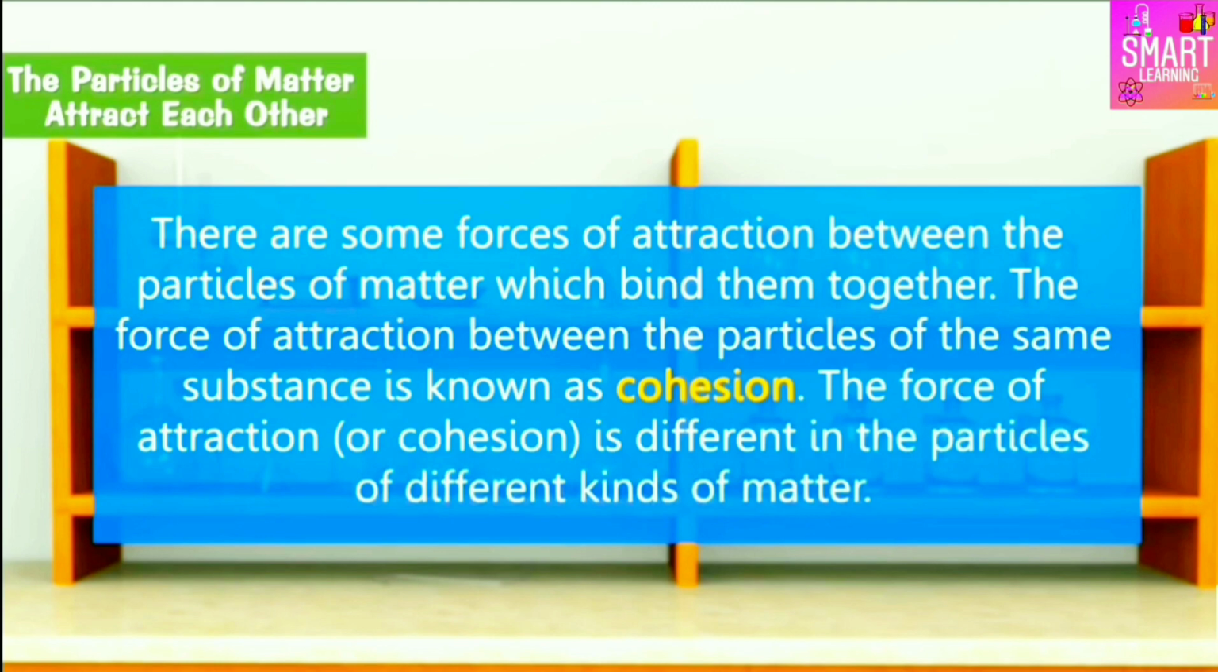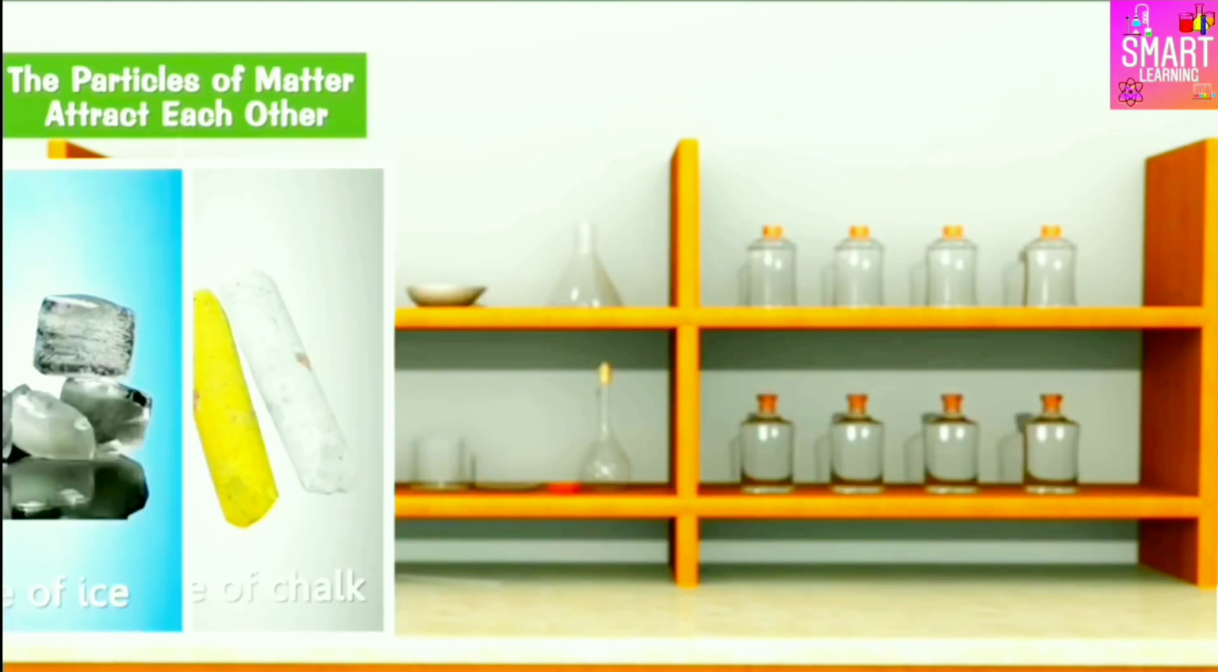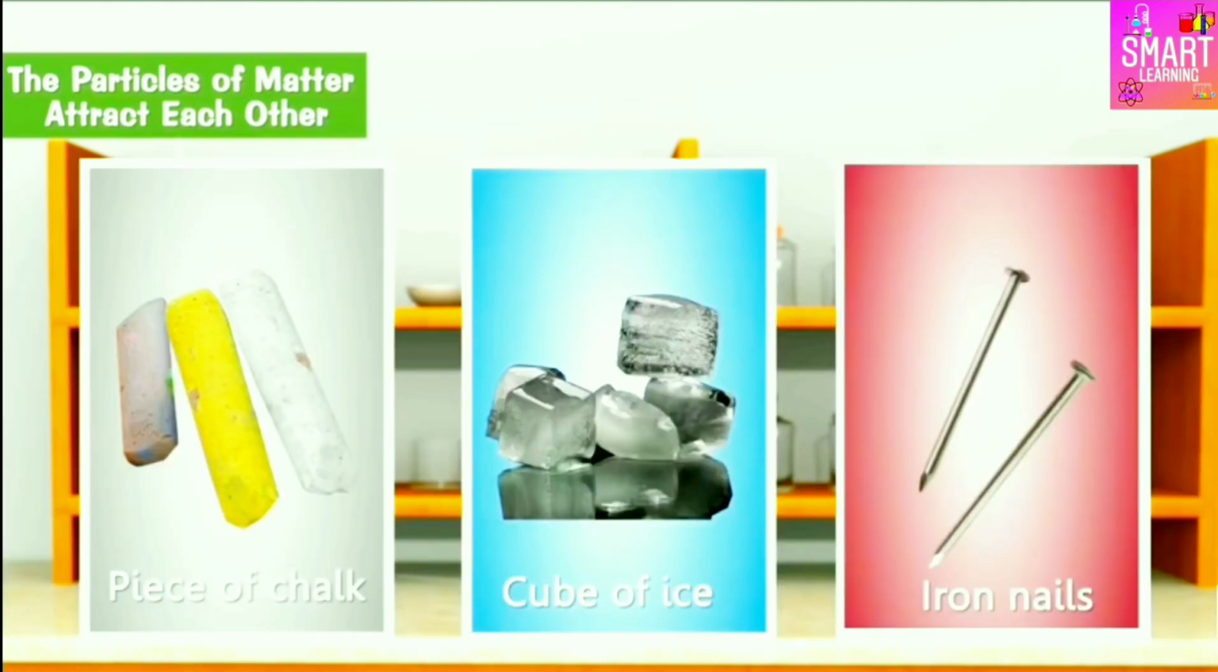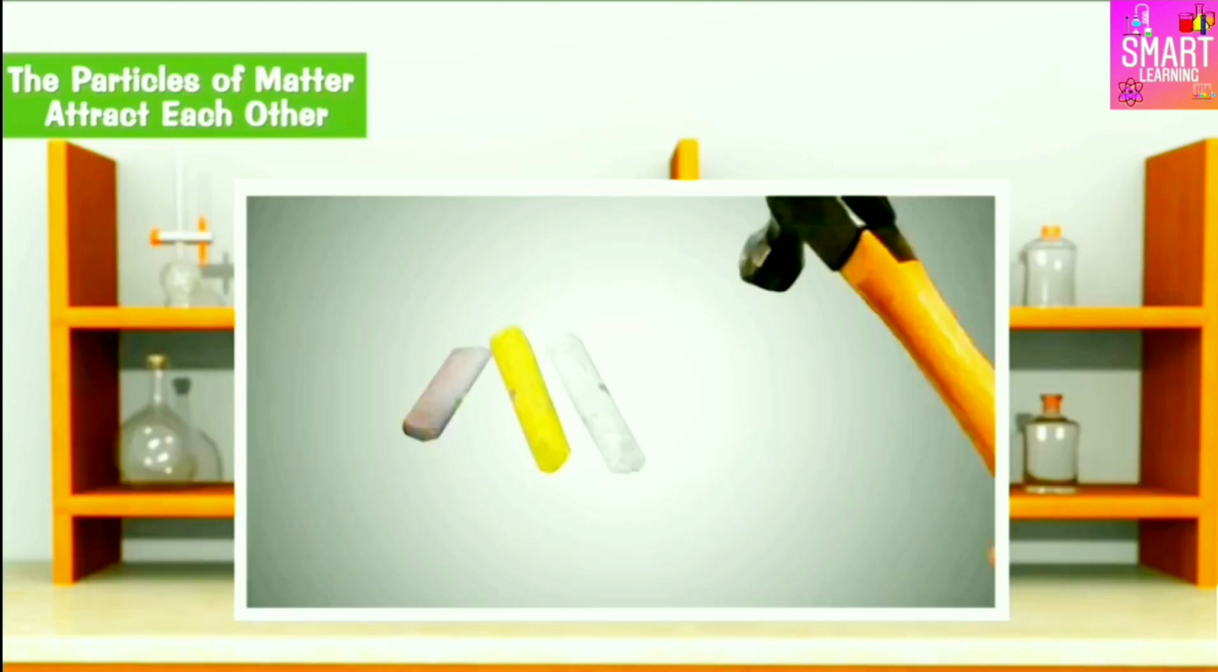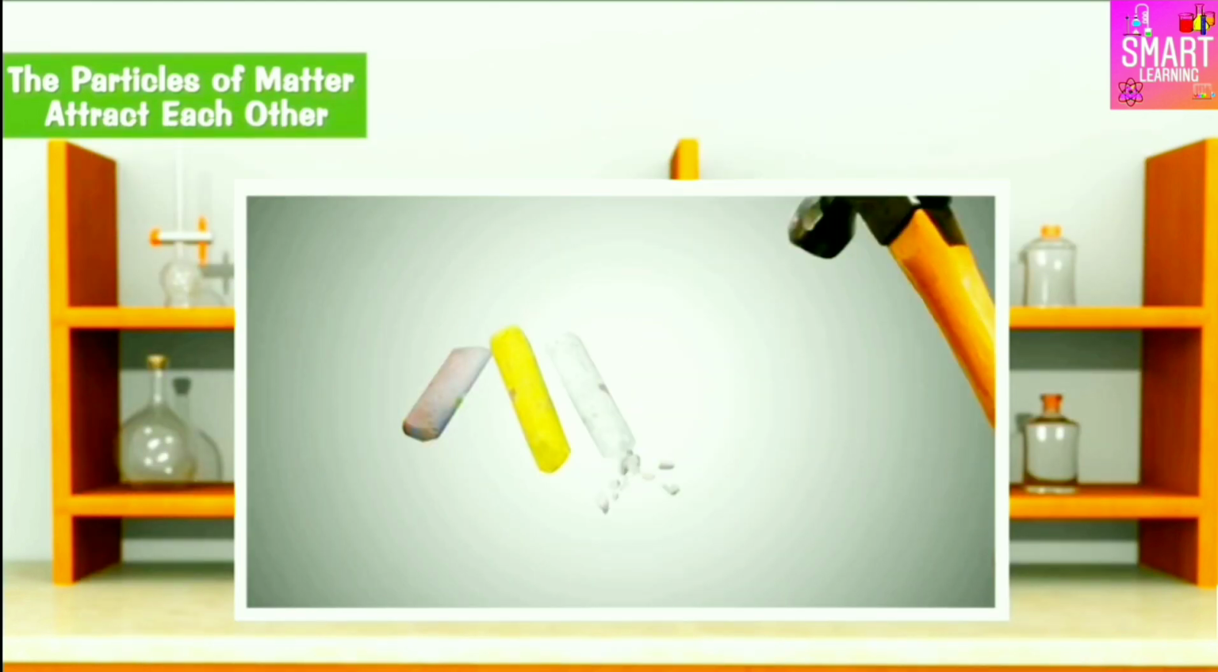If we take a piece of chalk, a cube of ice, and an iron nail and beat them with a hammer, we will find that it is very easy to break the chalk into smaller particles.